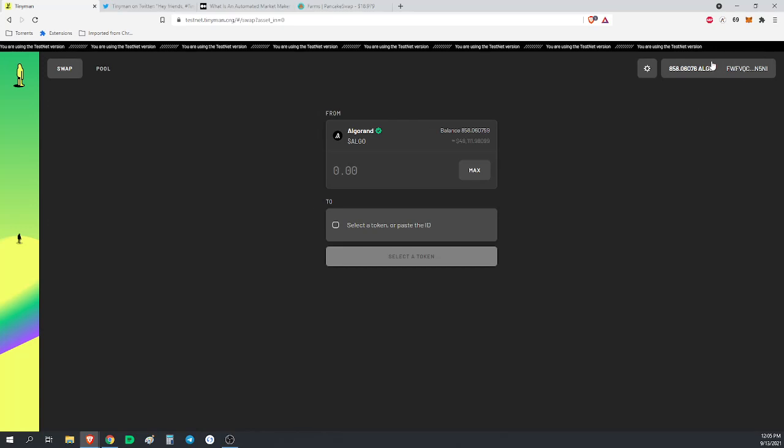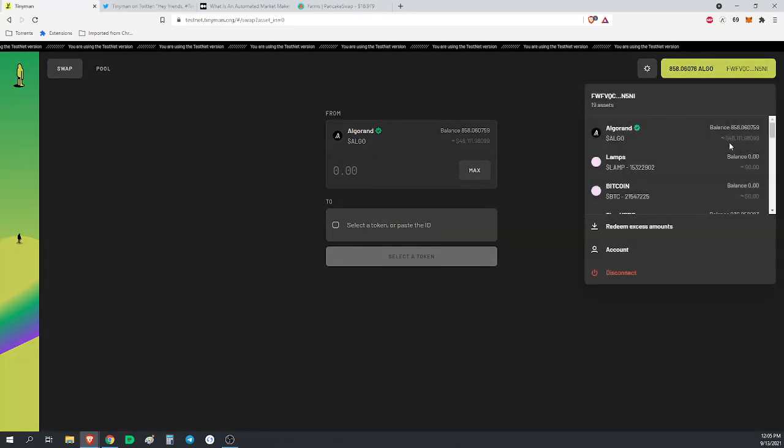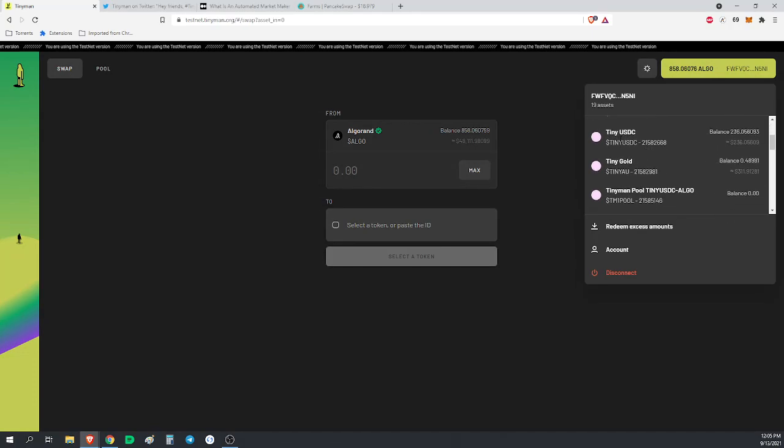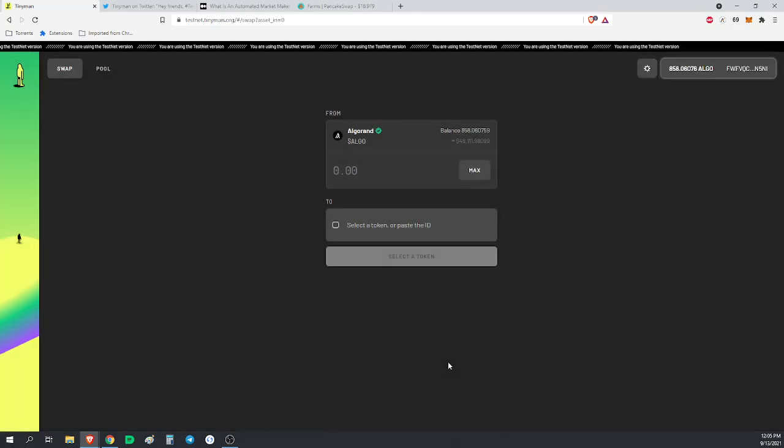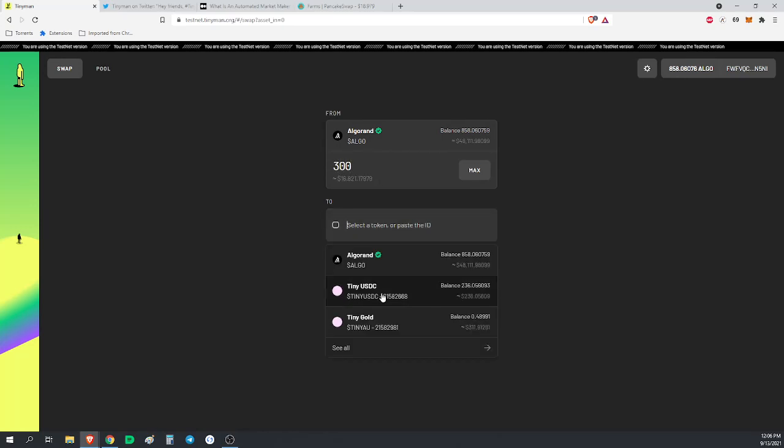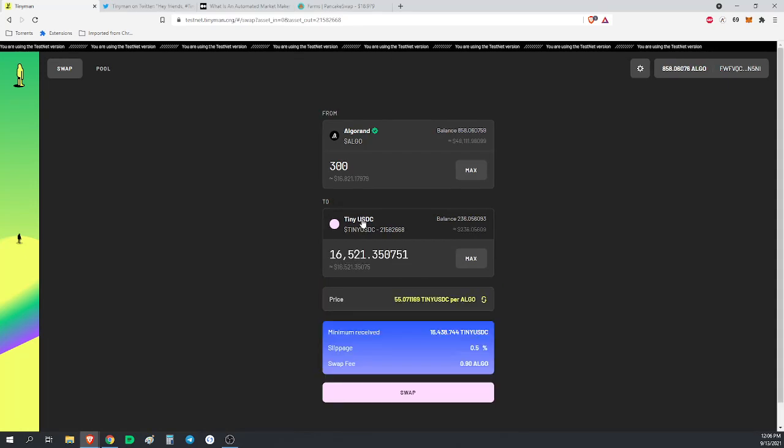But as you can see here, I have 48 grand in Algorand, but only $236 in tiny USDC. So I need to get some more USDC if I want to make this pool. So I'm going to take my 600 Algorand, and half of that is 300. So I'm going to take 300 of the Algorand and convert them over into tiny USDC.